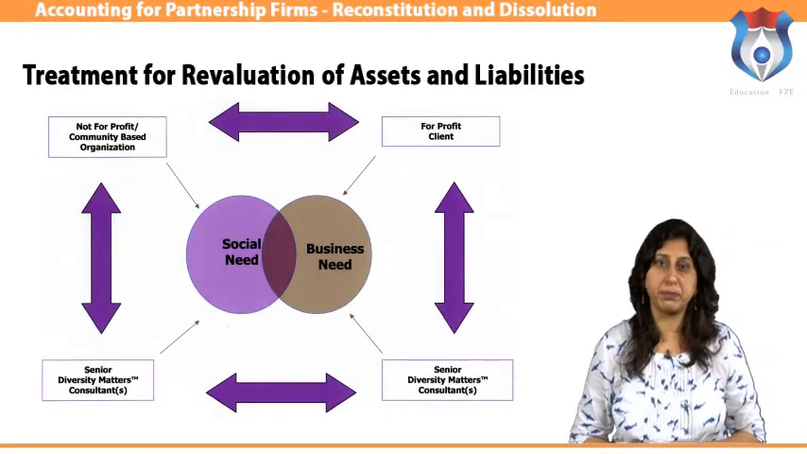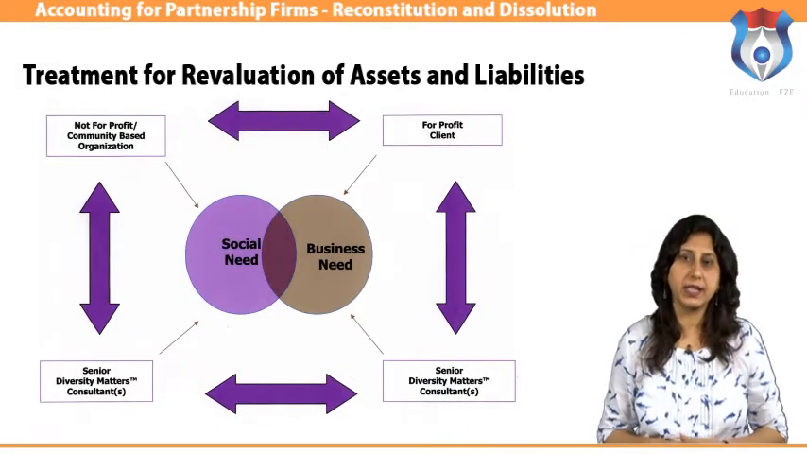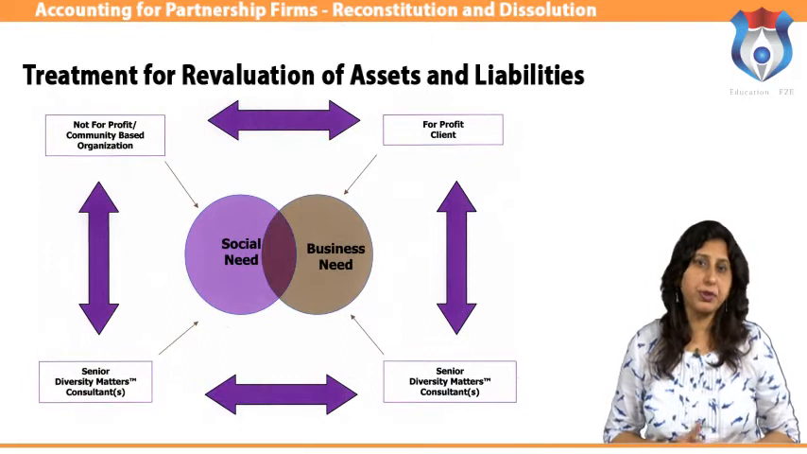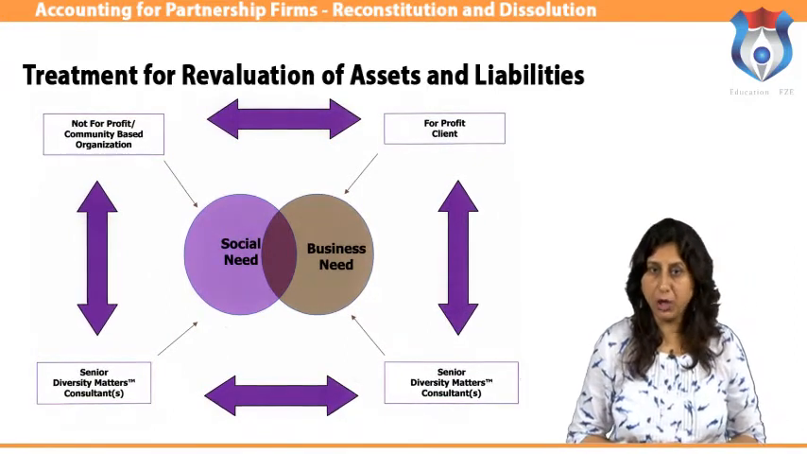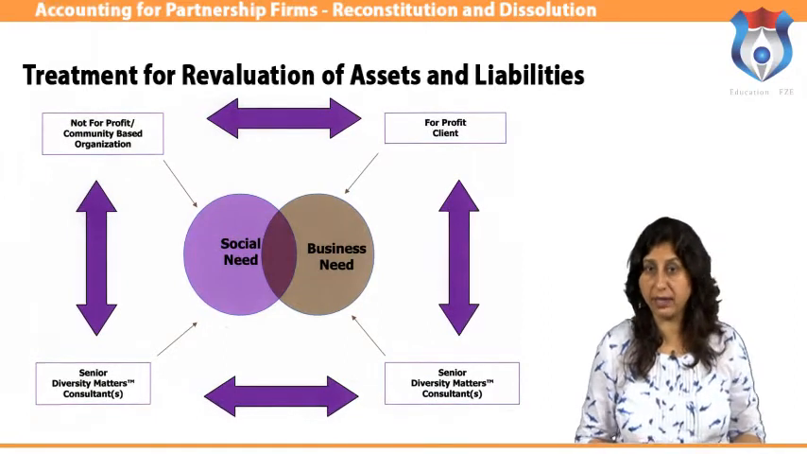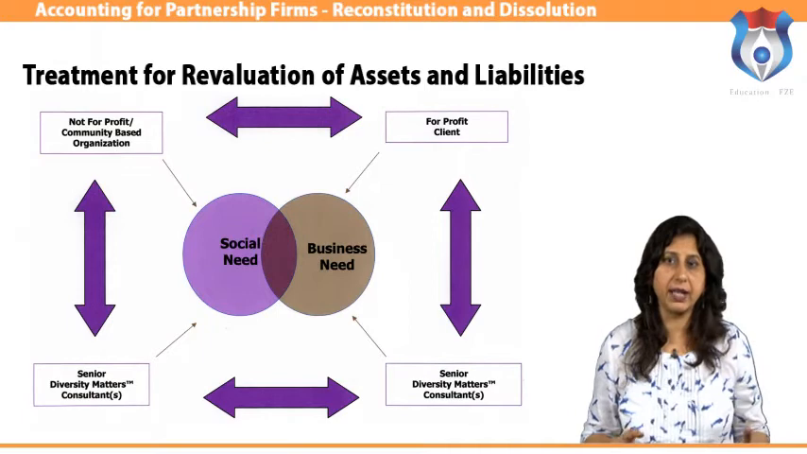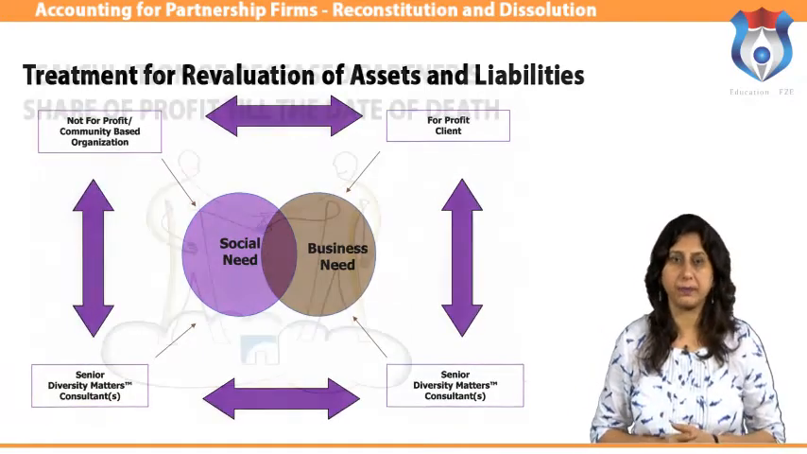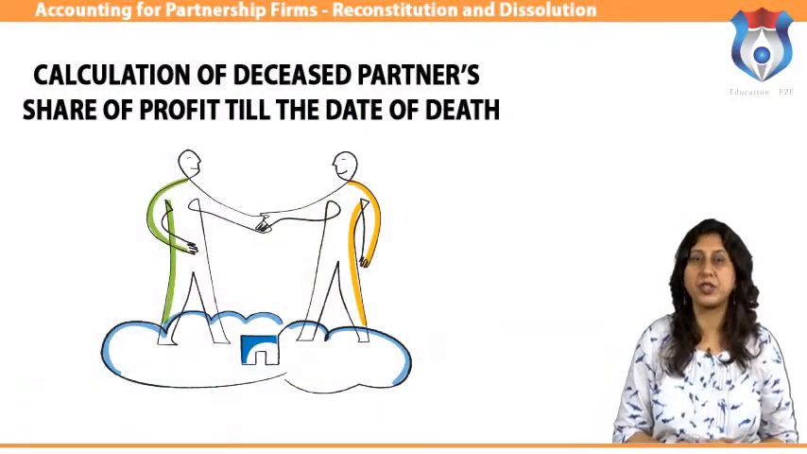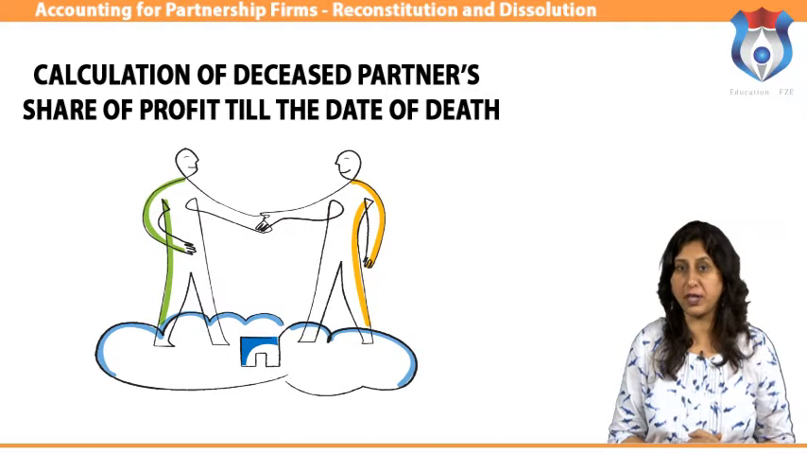Adjustment of accumulated profits and reserves. All the balances of accumulated reserves, funds and undistributed amount of profit or loss appearing in the balance sheet of the firm on the date of retirement or death are distributed amongst all partners, including the retiring or deceased partner, in their old profit sharing ratio. Let us now move ahead to discuss the calculation of the deceased partner's share of profit till the date of death.